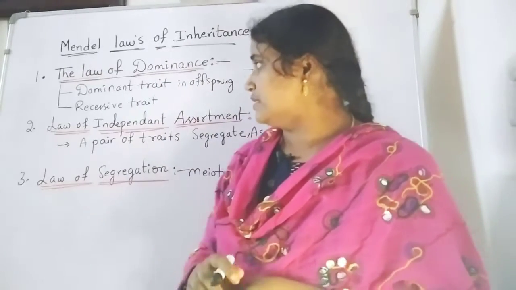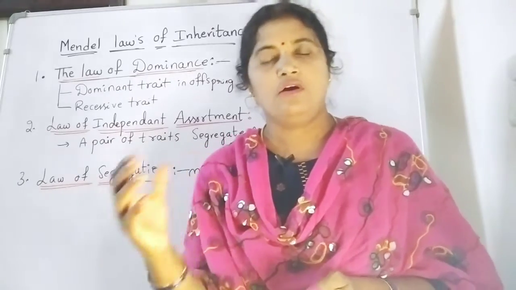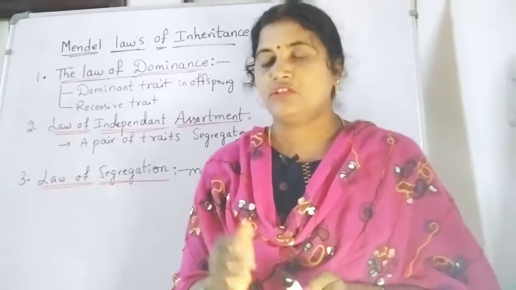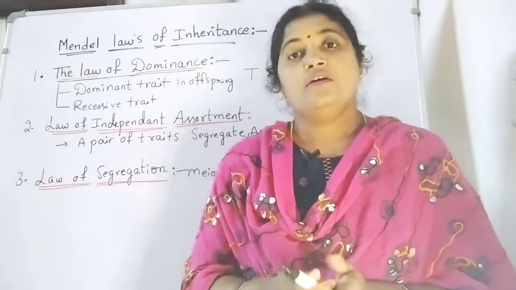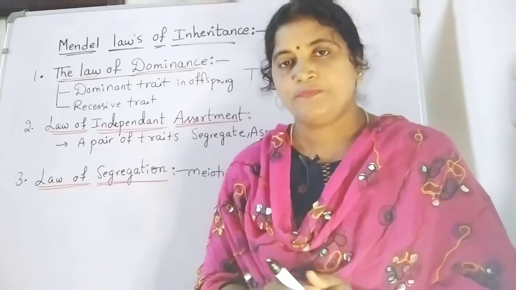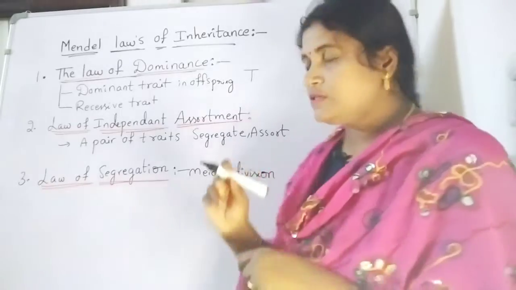Law of dominance is nothing but in cross pollination or self pollination. In the first one, cross pollination only, in the F1 generation we are doing cross pollination between two different types of species. In that species we are going to be cross pollinating.